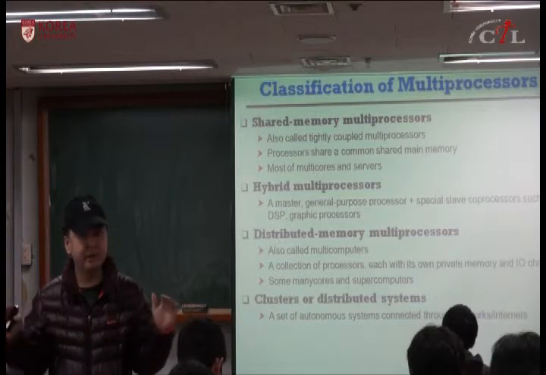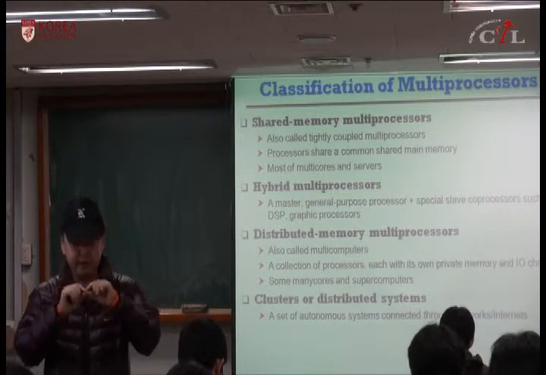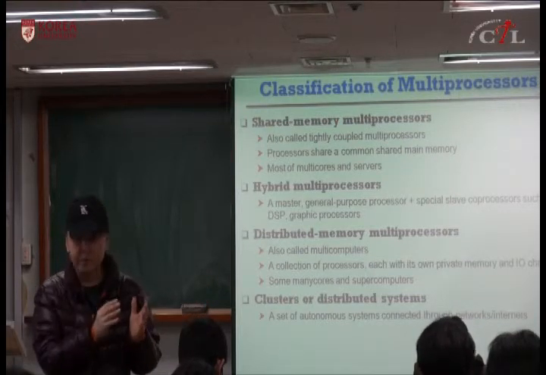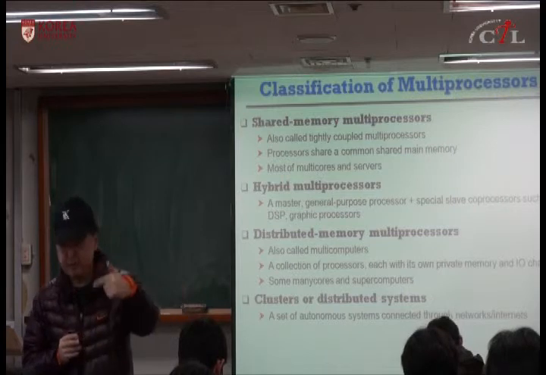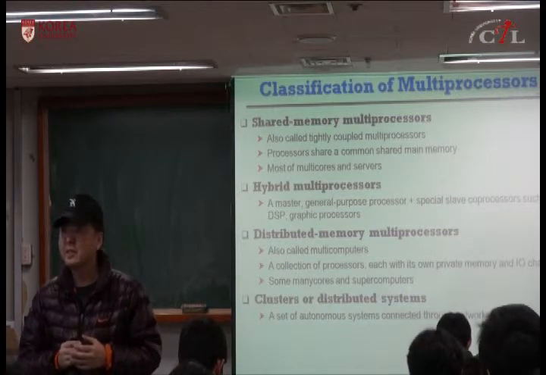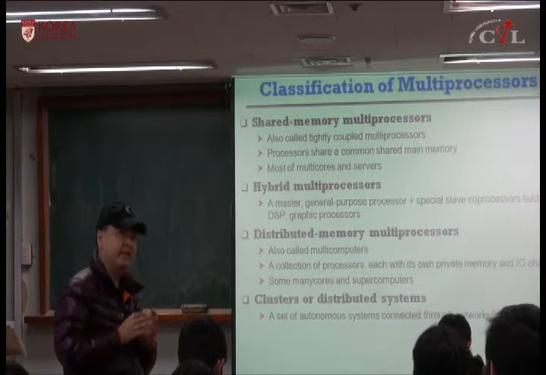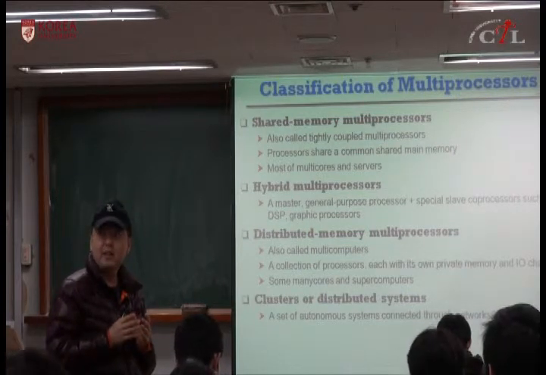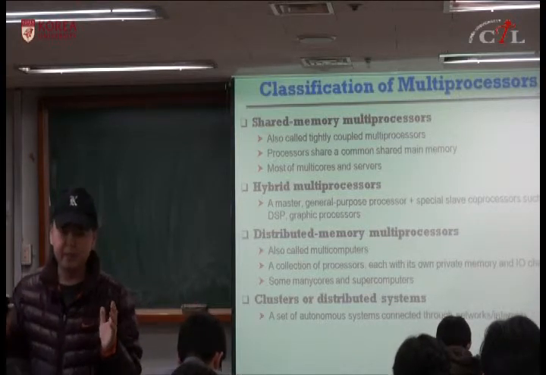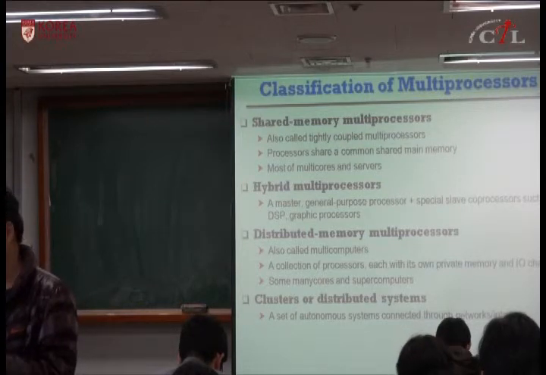This bus usually has some scalability issues, because the bus is a transmission line with multiple loads. Load means they have to drive each processor's pin, right? So the switching is very slow, and that limits its scalability. So all these bus-based shared memory multiprocessors can scale up to maybe 4 or 8 processor cores.